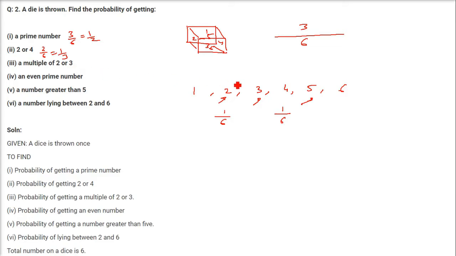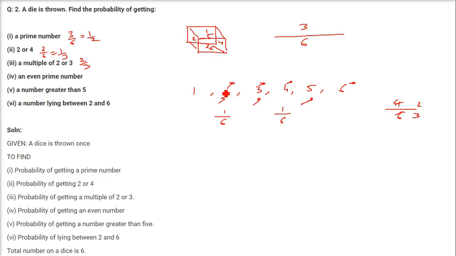A multiple of 2 or 3. So multiple of 2 is 2. Multiple of 3 is 3. Multiple of 2 is 4. And multiple of 3 is 6. So 1, 2, 3, 4. 4 possibilities are there. So 4 is the favorable cases of getting a multiple of 2 or 3. And the total is 6. So you get 2 by 3.